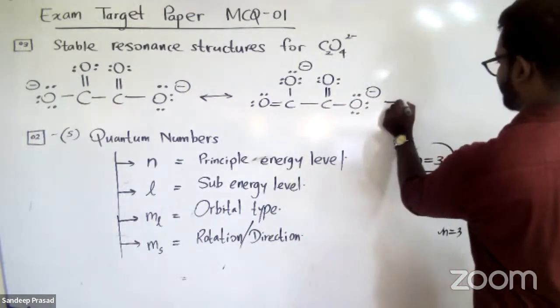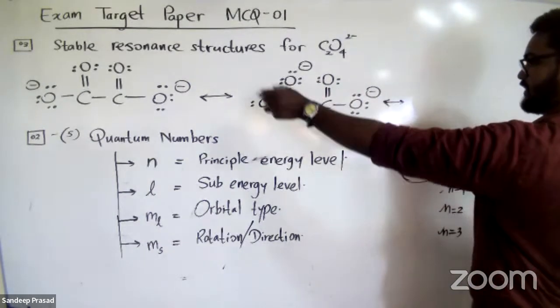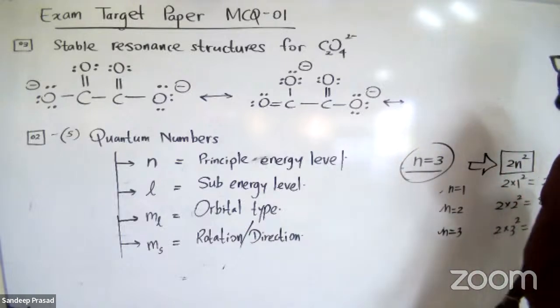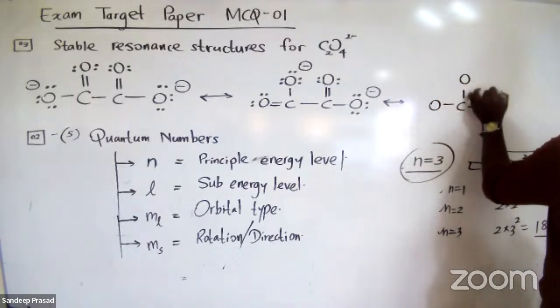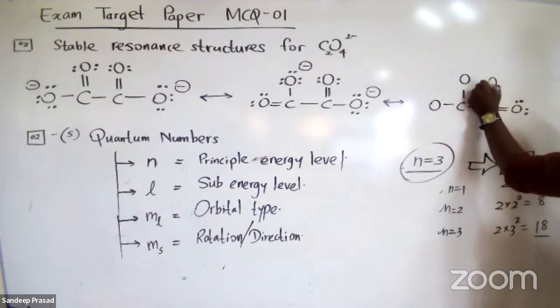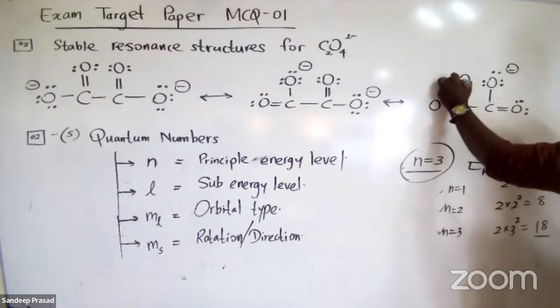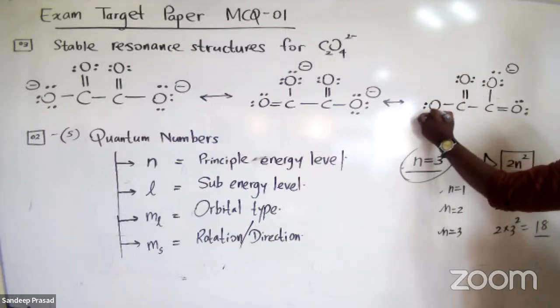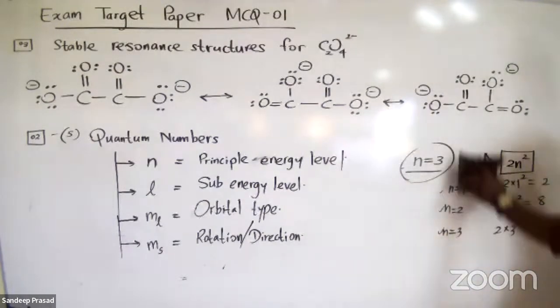Okay. Let me try another one in this way. What if I change the double bond and single bond here? In the first structure, I'm going to exchange the double bond and single bond. Then you will have a structure like this. Double bond, and this is the single bond, negatively charged, and this one remains as a double bond, and this is a single bond. Okay, now we have obtained 3 structures. Can we draw another one? Yes, we can draw. Remember, these are stable structures, right?